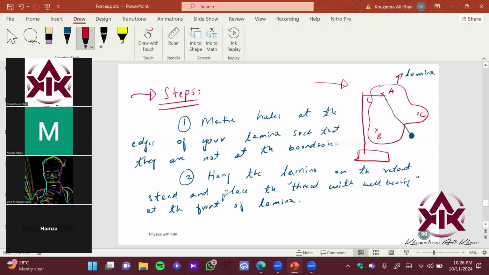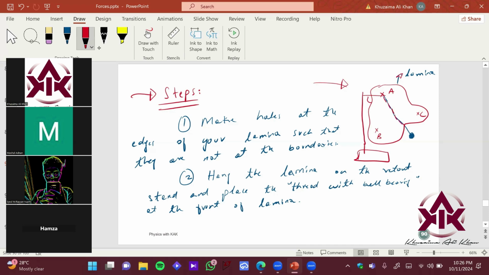You will then take a pencil and mark a line over here, right? This is the line when it gets settled, when your lamina is rotating around the pivot, and when your thread is also stationary, in equilibrium, you will take a pencil and draw the line along the thread on the lamina.